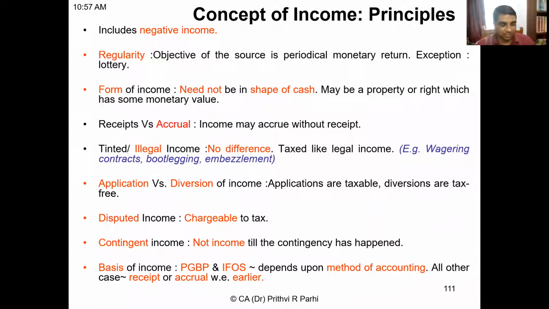So that is the concept that we are learning here. Applications are taxable because applications are your own decisions. Out of the income, you are transferring that amount. But in a diversion, somebody has got a title on it, an overriding title. The diversions are not taxable. Next point here is that disputed incomes are chargeable to income tax also. Just because there's a dispute with the income tax department will not